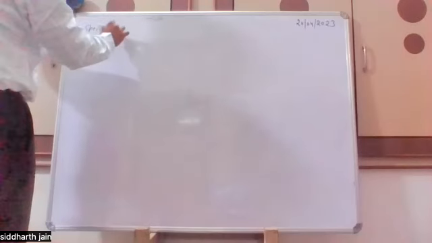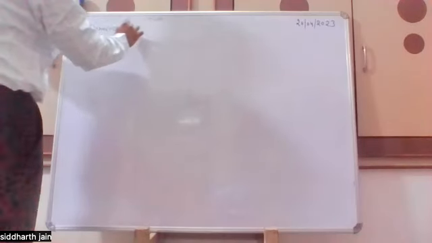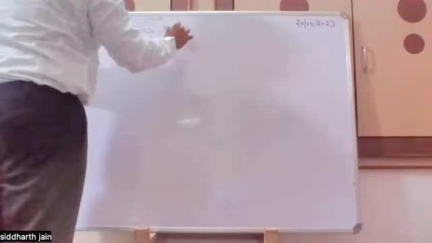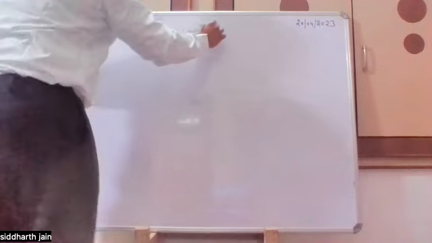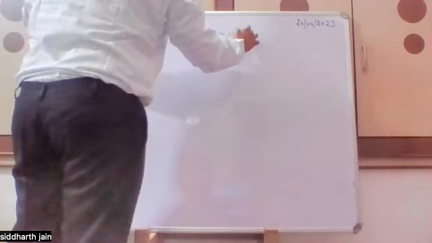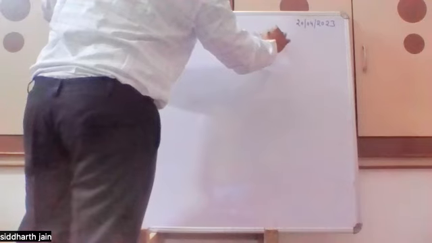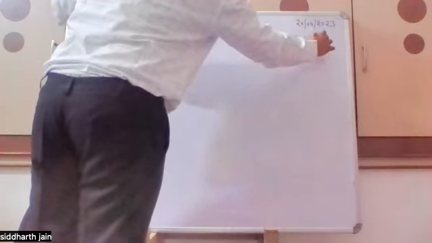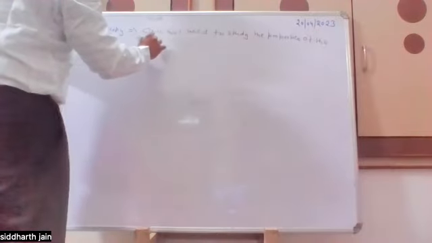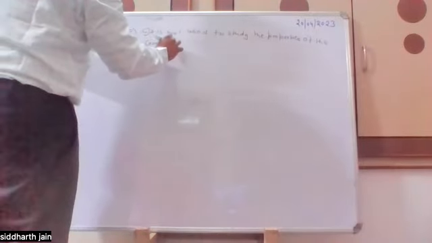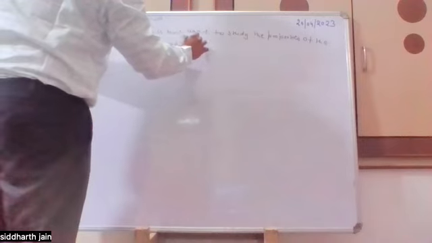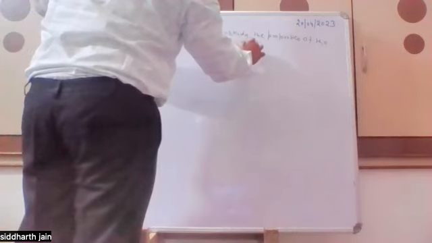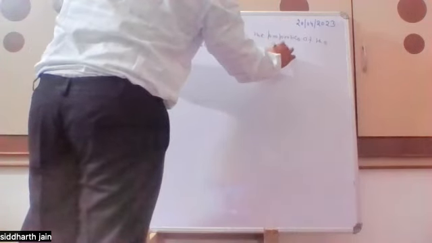If we define spectroscopy, we can define it as a tool used to study the properties of the compound or molecule by generation of the spectra.